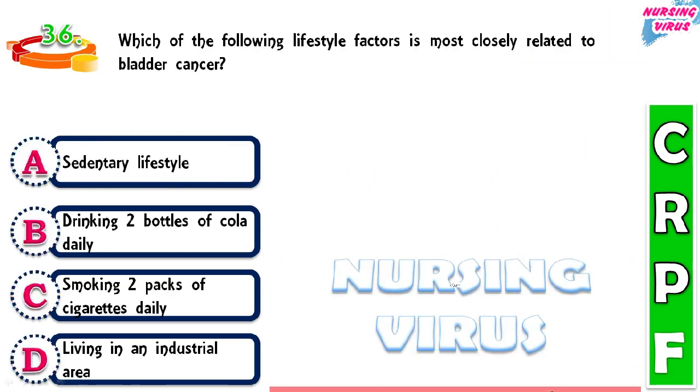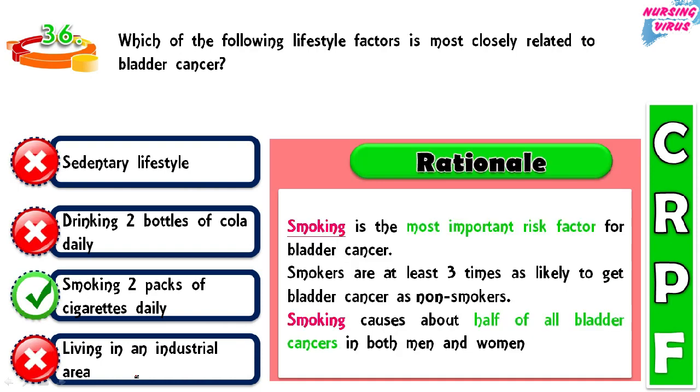So next one, which of the following lifestyle factors is most closely related to bladder cancer? Sedentary lifestyle, drinking 2 bottles of cola daily, smoking 2 packs of cigarettes daily, living in an industrial area. So the correct option is smoking 2 packs of cigarettes daily. The reason is smoking is the most important risk factor for bladder cancer.